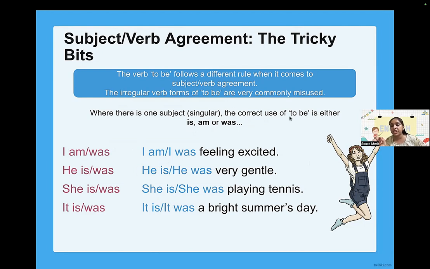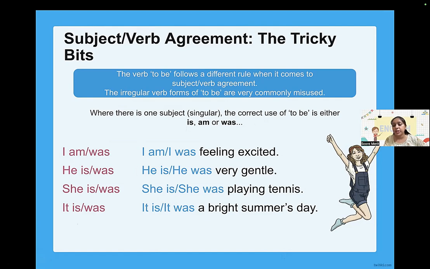To be, be means you have to change the form of be. Be could be is, it could be am, or it could be was. These three things most of the time. Next, he is very gentle, or he was very gentle. She is, she was. It is, it was. With I, he, she, it, we are using is, am, was. We are talking about singular here. This is tricky, but I'm sure you can learn it very easily.